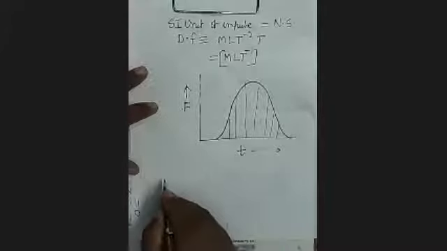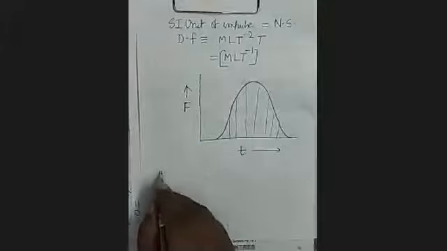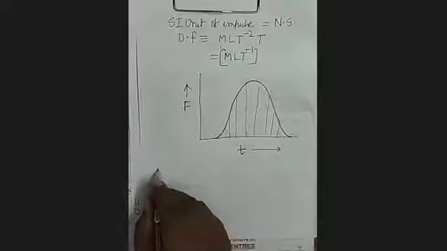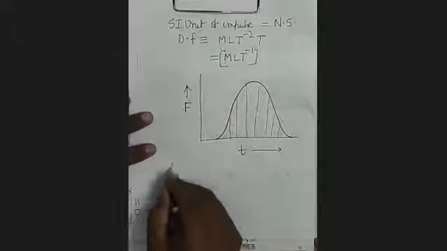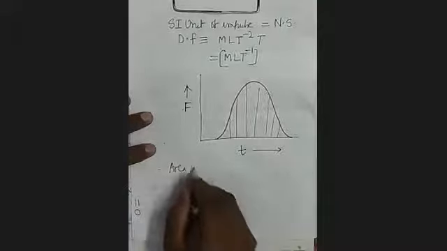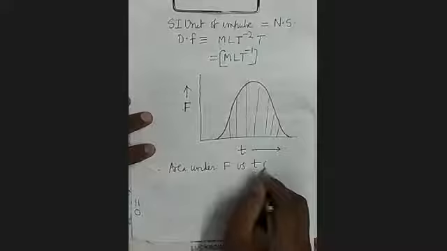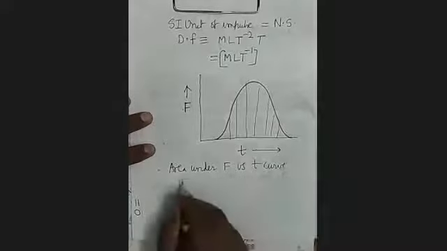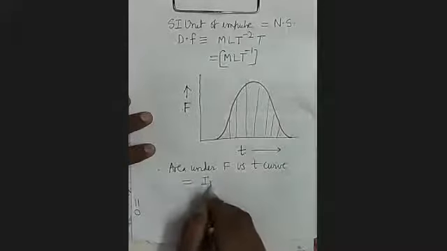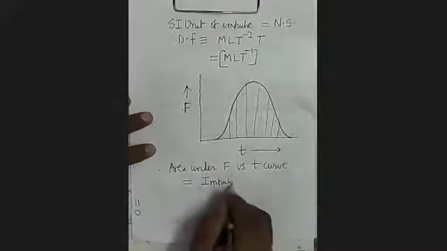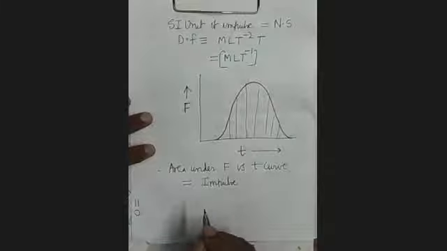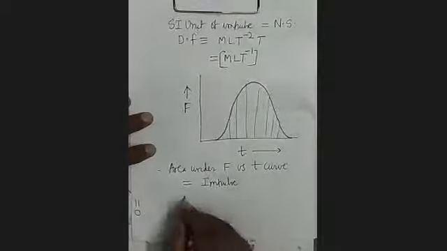Means the area under the impulsive force curve will be the measure of impulse. The area under the F versus T curve is equal to impulse, which is equal to the change in momentum brought by the force in that body.